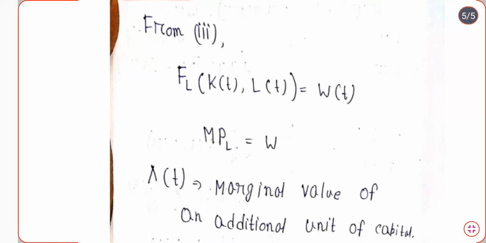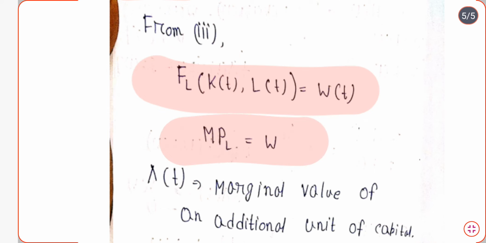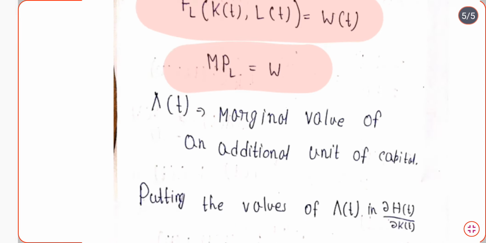From 3 we can easily derive this, and you can easily find this from 3. That basically means that the marginal productivity of labor is equal to W. That means the wage for the labor is equal to the marginal productivity of the labor. Now lambda t is denoting here the marginal value of an additional unit of capital.